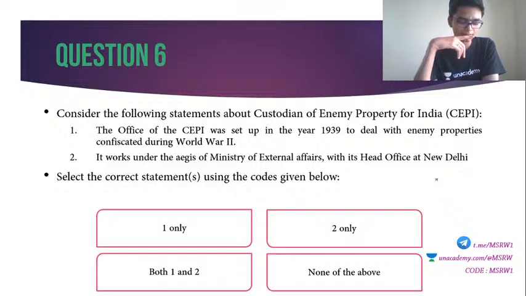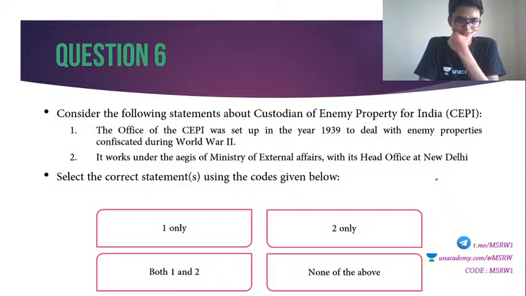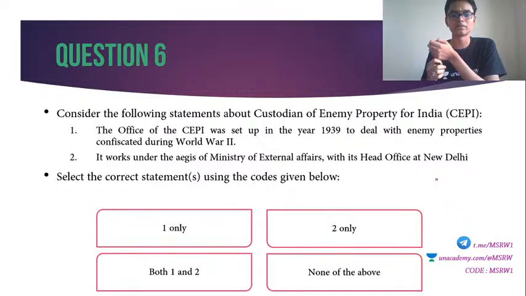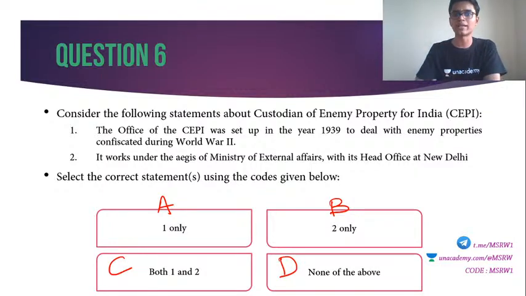All right. ML giving me one answer. Anybody else? 6th question. Okay, guys, you do not have to write 1 only, 2 only, all that. Instead, you can assume it like this. This is A, this is B, this is C, and this is D. You can put the code also. That is also fine.